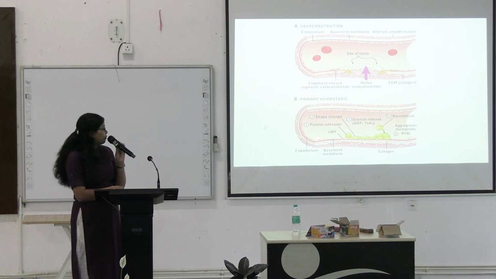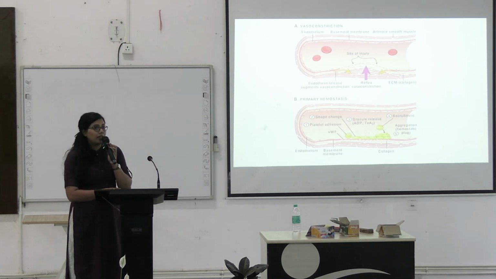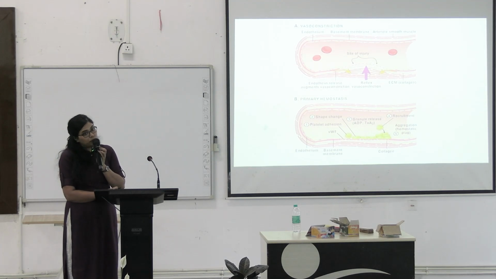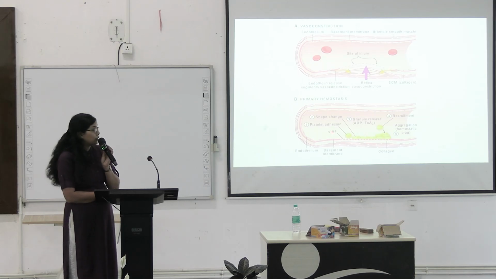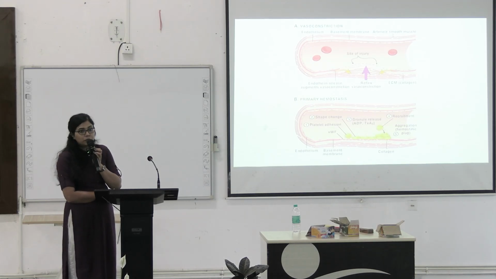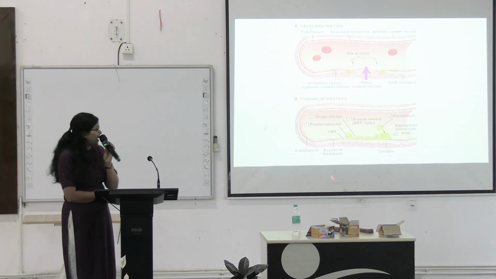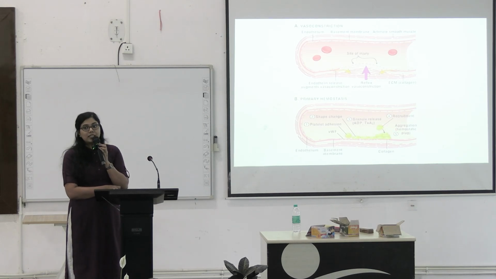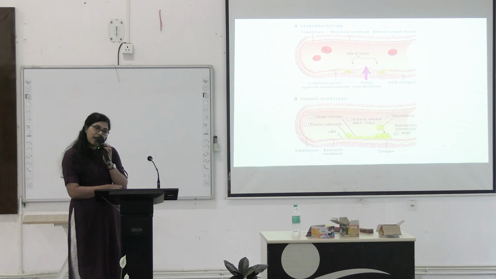Now, what is the factor that helps this platelet adhesion? This is a revision class, and this is a very important question. Which factor is responsible for platelet adhesion towards the basement membrane, and also the von Willebrand factor that is there in the basement membrane? What is the name of that factor? Okay, we will see that in the next slide. Also, along with adhesion to the basement membrane, the platelets will adhere to each other as well. Okay, so another factor will work there for the mutual adhesion of the platelets.